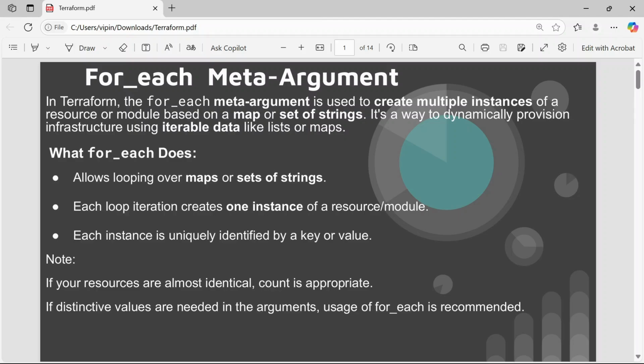But if you want distinctive values, in the form of key-value pairs or in the form of a set, then you need to use the for_each meta argument.